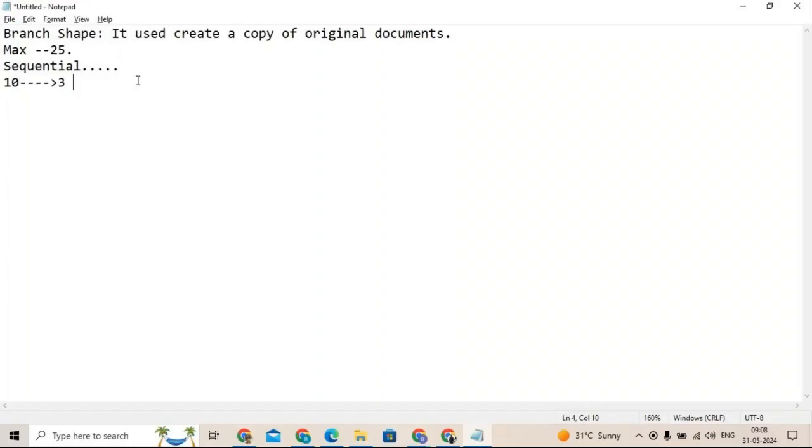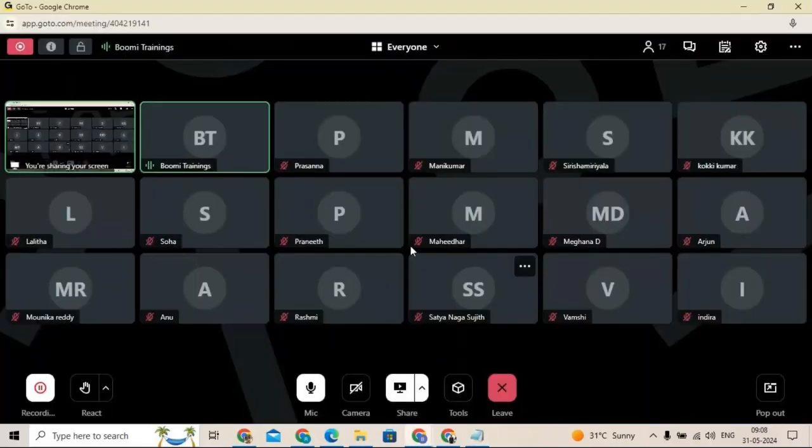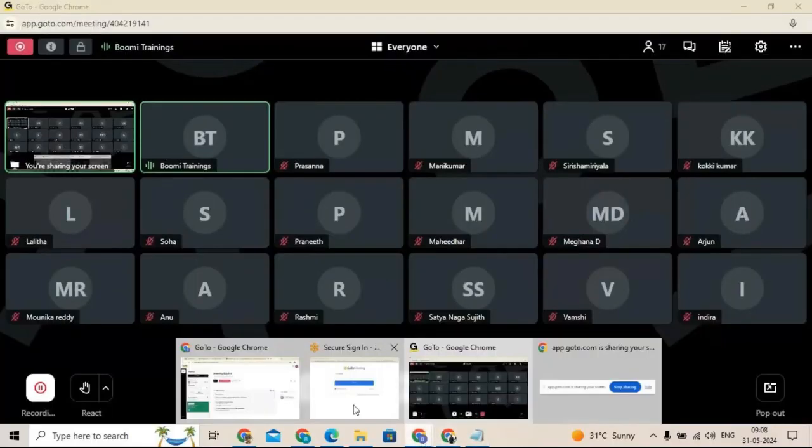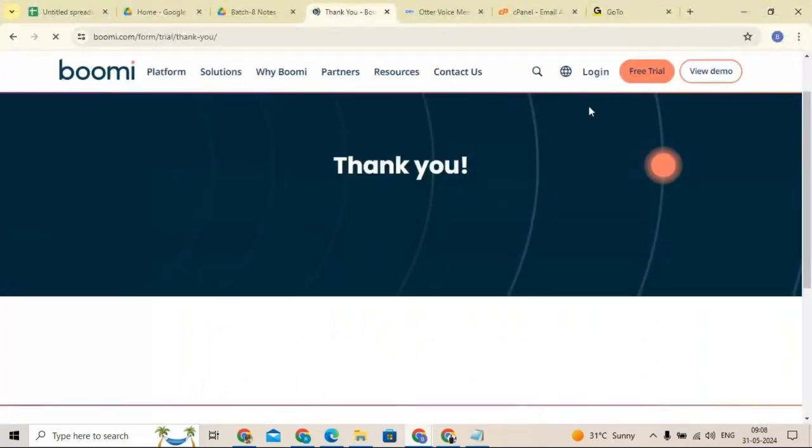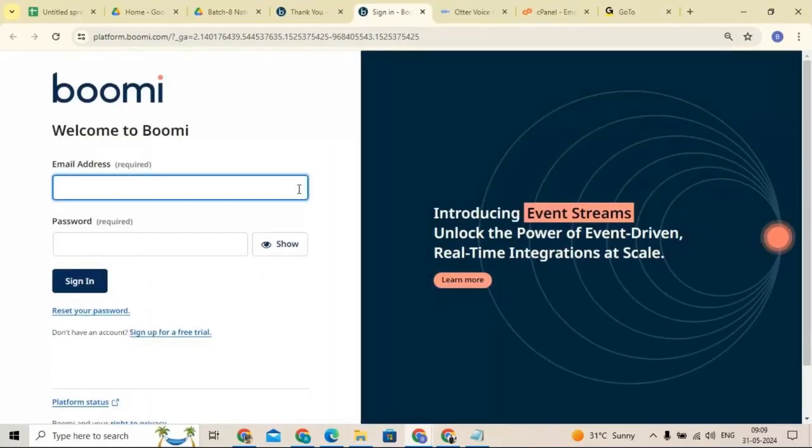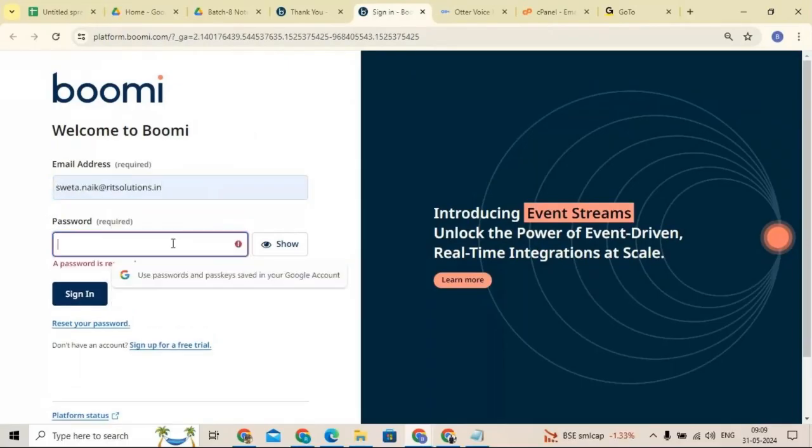Now tell me, in your Boomi process, if you have two branches, and out of 10 documents three fail and seven succeed, will the Boomi Branch shape execute successfully, or will it throw an error?